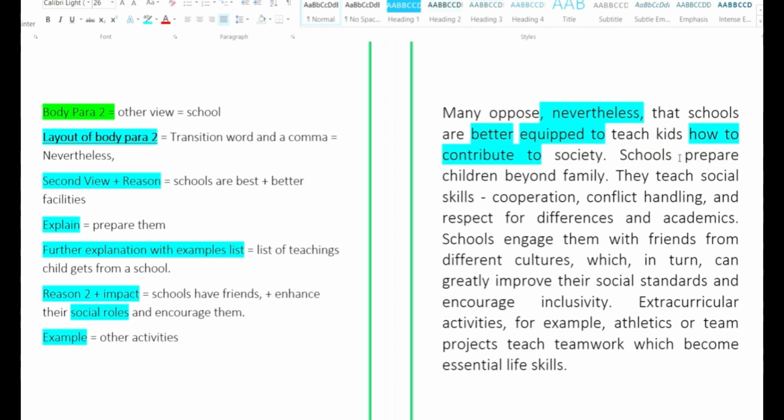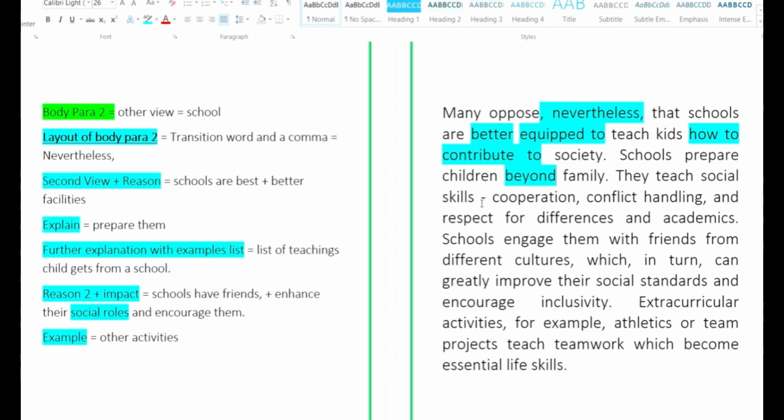Schools prepare children beyond family. Beyond family is larger than family, more than a family, apart from family. So this is again a very good word, beyond. They teach social skills. Again, using a hyphen here, like we have used in the introduction paragraph.